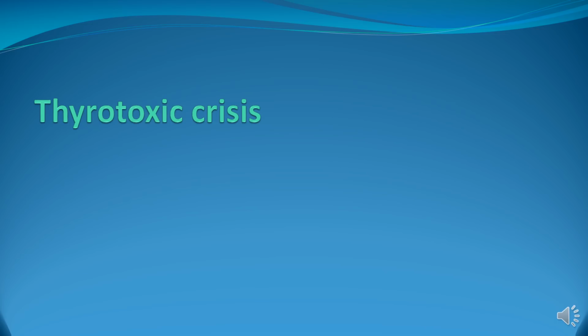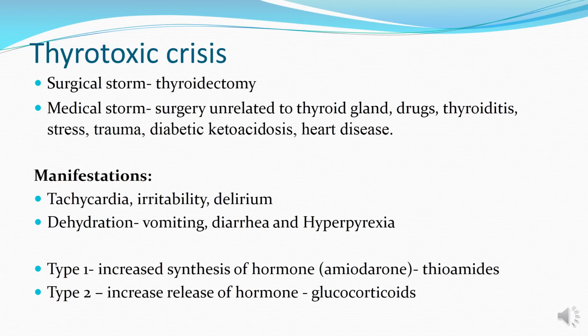Coming to thyrotoxicosis, or thyrotoxic crisis, is a condition in which there is excess of thyroid hormone released into the circulation all of a sudden. This can be due to surgical or medical reasons. Surgical storm is seen when during thyroidectomy there is a sudden release of thyroid hormone from the stores of thyroid gland into the circulation. Medical storm is seen due to reasons unrelated to the surgery of thyroid gland.